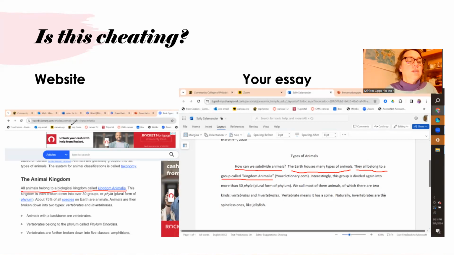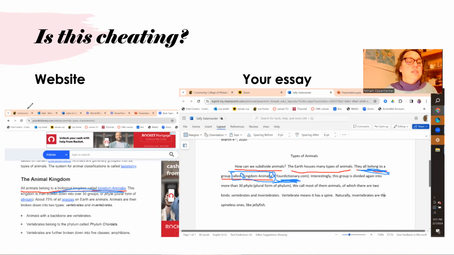This blue part right here is very similar, but it is not exactly the same. Here we have three words in a row, Kingdom Animalia, but we have quotation marks. Quotation marks are good. And here we have the website that we got it from.